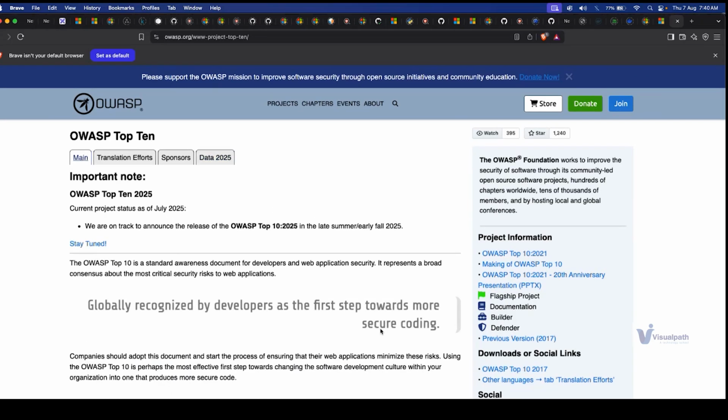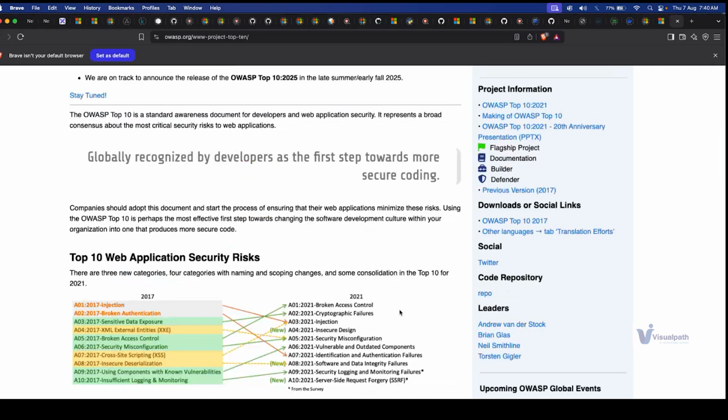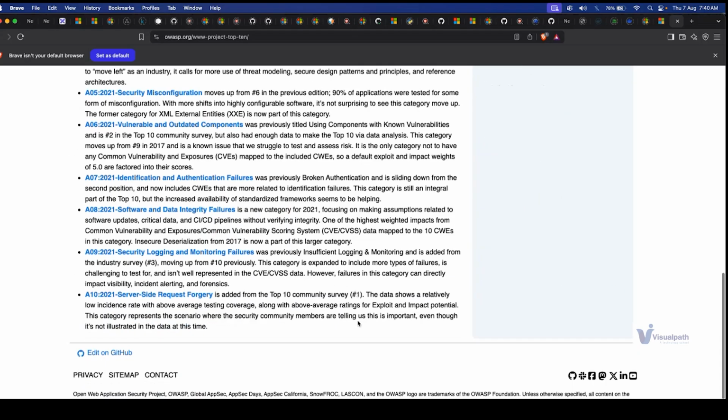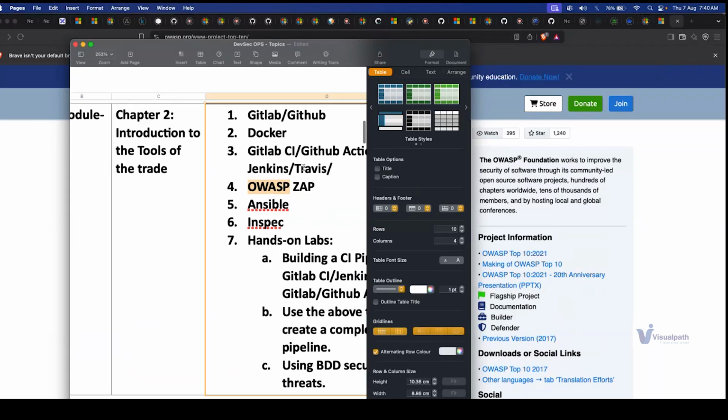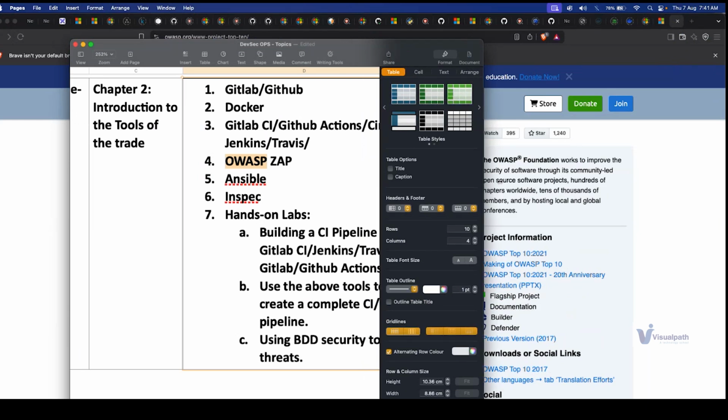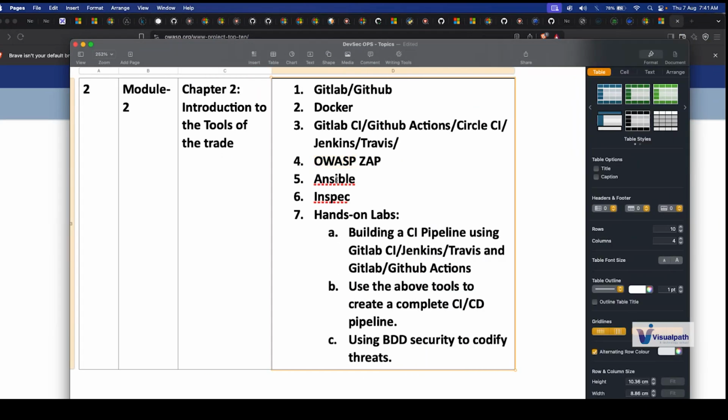Let's take an example of this one, which is talking about broken access control, wherein if you don't have proper access control for your services and your application, it can be a threat. Cryptographic failure: if you do not have proper cryptography for your application. These kinds of checks we will be doing using OWASP ZAP here. Once you have application-level scanning and understanding, we'll look into Ansible. What is Ansible and how does Ansible work? Ansible is more of a configuration management tool. We will see how Ansible can help us in making our day-to-day life easy.